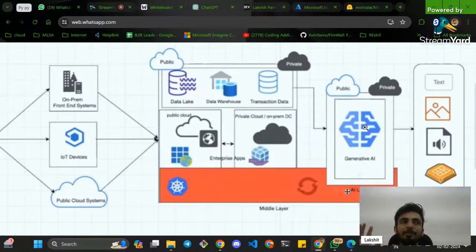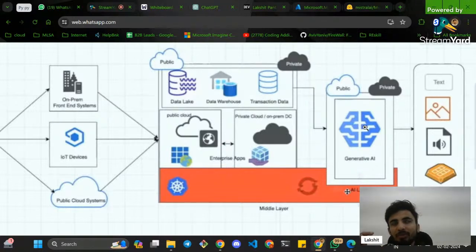Suppose Lakshit today has done some investment using the Groww app. Lakshit has invested maybe 500 rupees or 5,000 rupees in this particular stock trader app.